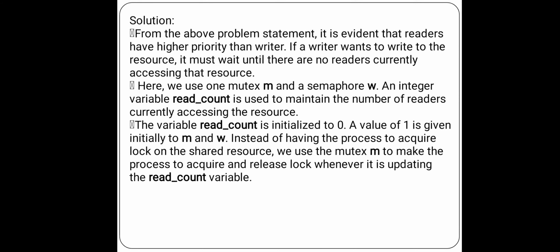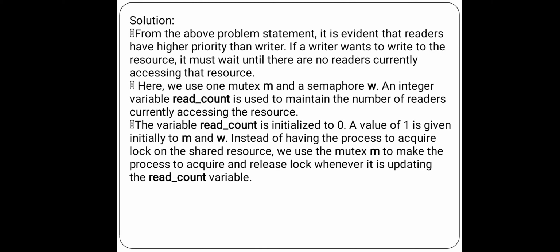So you can say that in this problem readers have higher priority than writers. If a writer wants to write to the resource, it must wait until there are no readers currently accessing the resource. I mean, simply, after completion of the work of the reader processes, only then do writers try to access the resource. By this context, we can say that the first priority goes to readers, then writers.